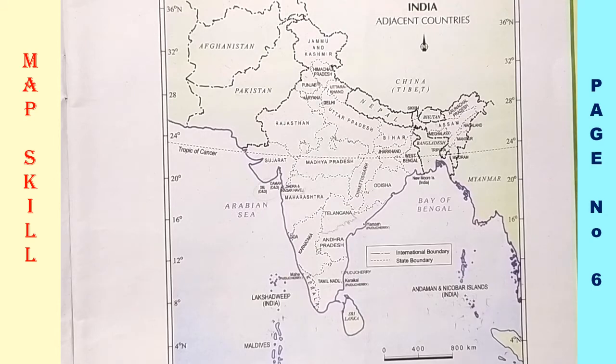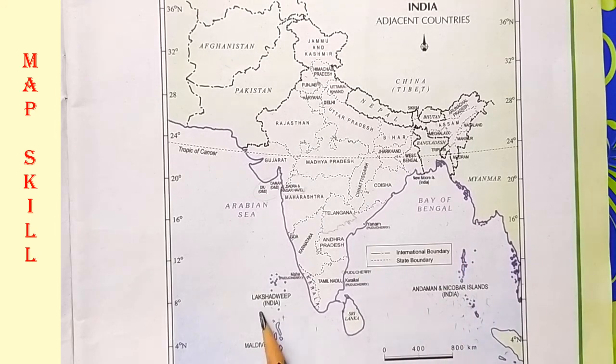For this, just look at page number 6. The first one, the island groups of India lying in the Arabian Sea and the Bay of Bengal. So on the Bay of Bengal side, Andaman and Nicobar Islands, and on the Arabian Sea side, Lakshadweep. You have to plot these two island groups in the map. Second one, the countries constituting the Indian subcontinent.